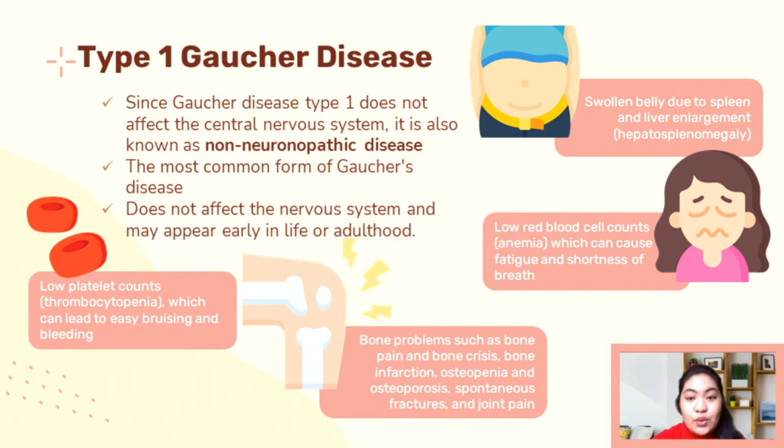Osteopenia and osteoporosis. So Gaucher disease causes loss of calcium and mineral content in the bones. Spontaneous fractures. Due to osteopenia and osteoporosis, it weakens the bone, making them more likely to break. So bone fractures in patients with Gaucher disease can occur even without trauma. Joint pain. So it is common for patients with Gaucher disease to experience joint pain. So Gaucher disease can cause severe arthritis and joint damage, which can be permanent if the disease is untreated.